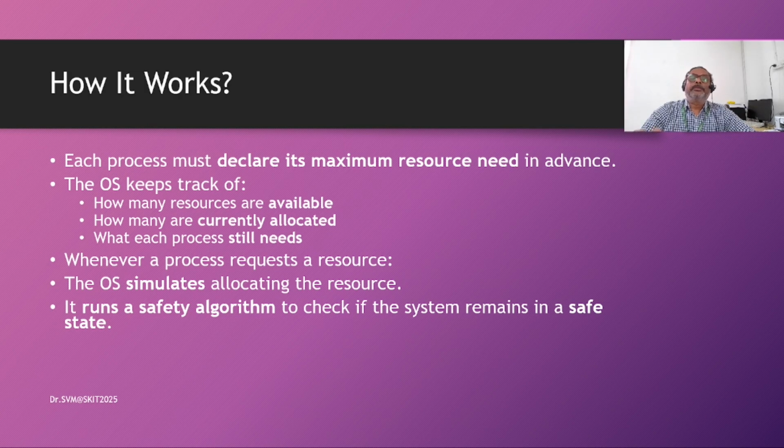If we find that it goes to a safe state, only then do we allocate the resource to the requested process. If we are not sure that it is going into a safe state, then we avoid allocating that resource to the process. That's how we ensure it: visualize before allocating anything, and that's how we say a situation getting into deadlock can be avoided. So that's the second way of working, deadlock avoidance.